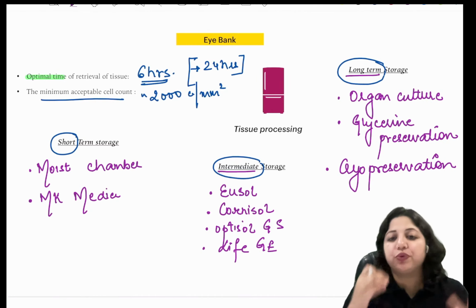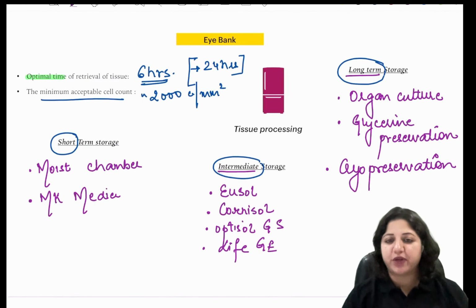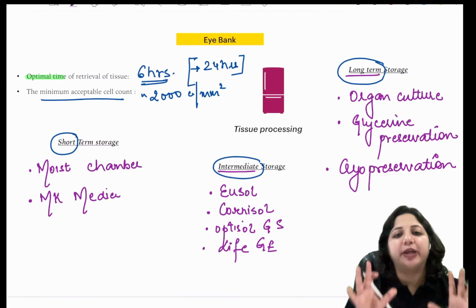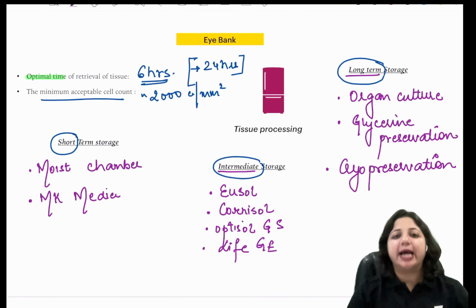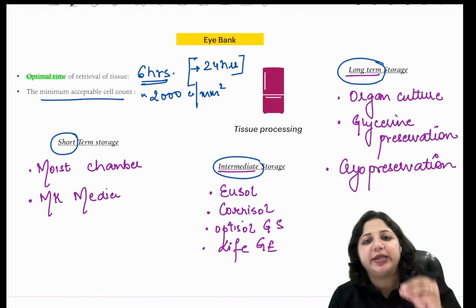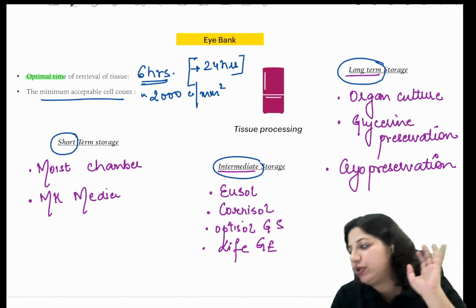Okay, so if you want to know the details about them, you can listen to the advanced ophthalmology lectures which are available on the Unacademy app, right? So these are the important storage media and their time durations: short-term storage, intermediate storage, and long-term storage, right? So this you need to remember.